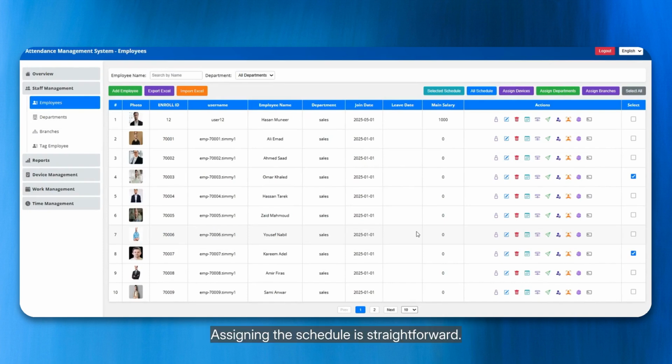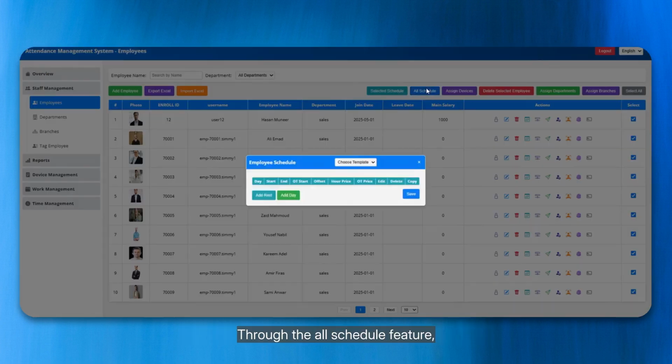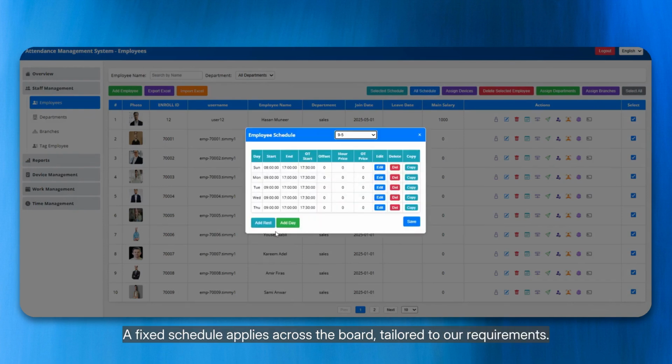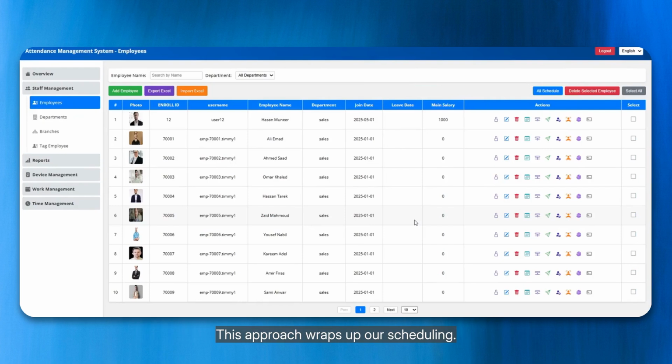Assigning the schedule is straightforward. By selecting all employees, the process is seamless. Through the All Schedule feature, a fixed schedule applies across the board, tailored to our requirements. With a quick save, all employee schedules align with desired times. This approach wraps up our scheduling. Thus, we've successfully established a fixed schedule system for our employees, aligned with our discussion and planning.